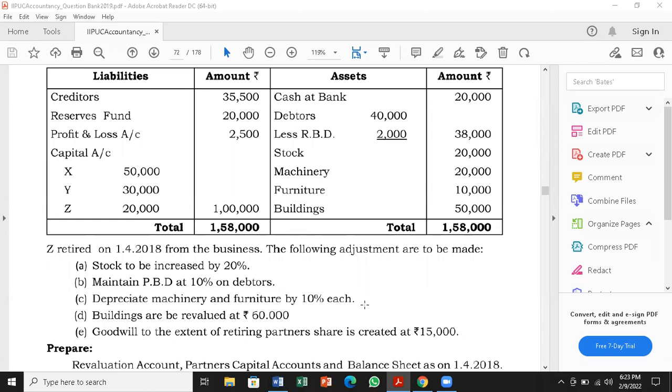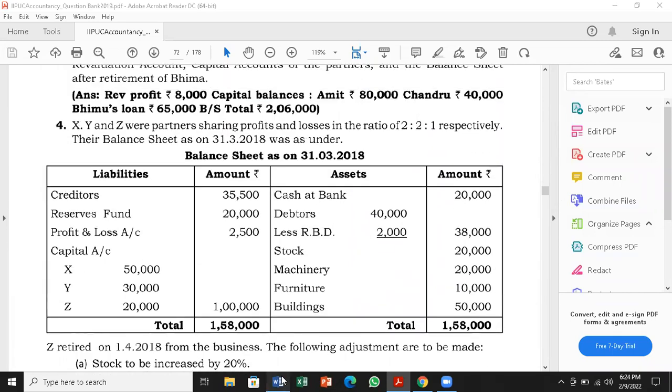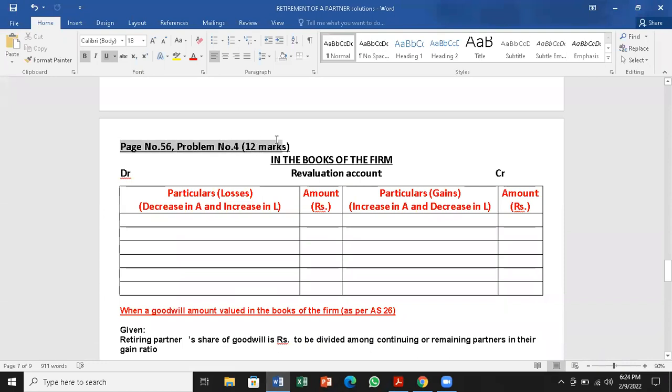Depreciate machinery and furniture by 10%. Buildings are to be revalued at 60,000. And the last one is very important. Goodwill to the extent of retiring partner's share is created at 15,000. So goodwill is not of the firm. Goodwill is created only to the extent of retiring partner's share, 15,000. So Z's goodwill is 15,000. Prepare revaluation account, capital accounts, and a balance sheet. Go for working. Page 56, problem number 4.